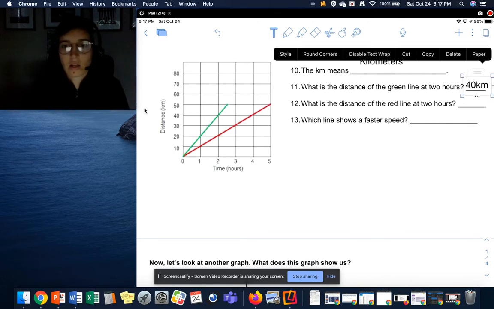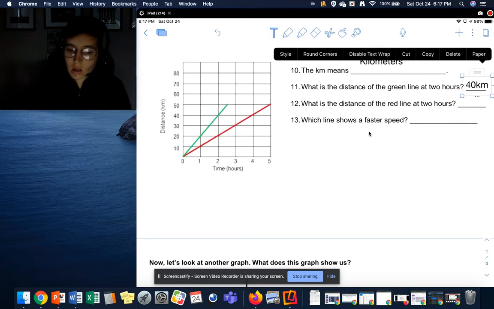Okay, what is the distance of the red line at 2 hours? The red line at 2 hours. So we go to 1, 2 hours. We follow the 2-hour line up and look over at our distance, and we see it is 20.